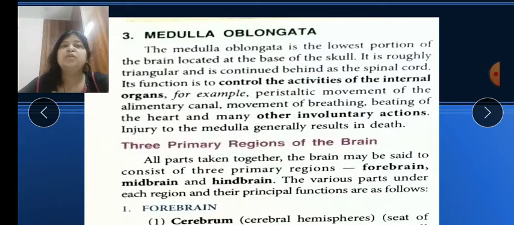Okay, so injury to this medulla is very serious. It is connected to the spinal cord also. So any injury to the medulla results in sudden death.